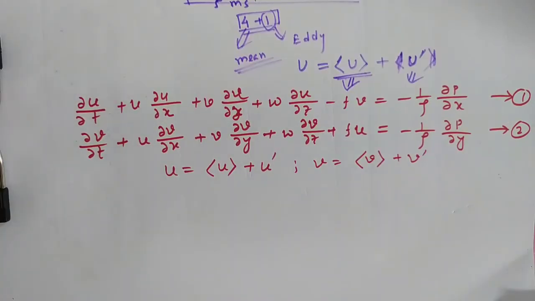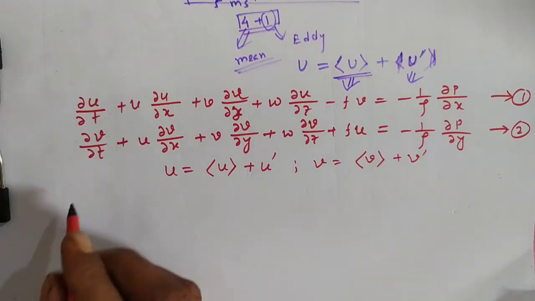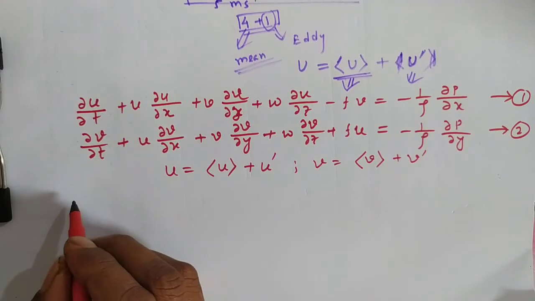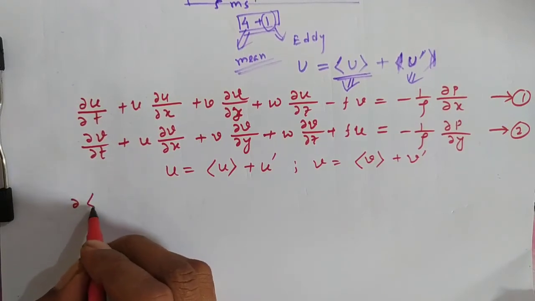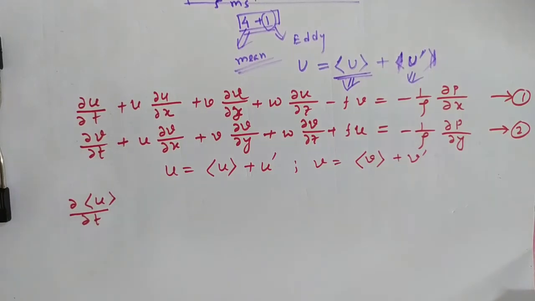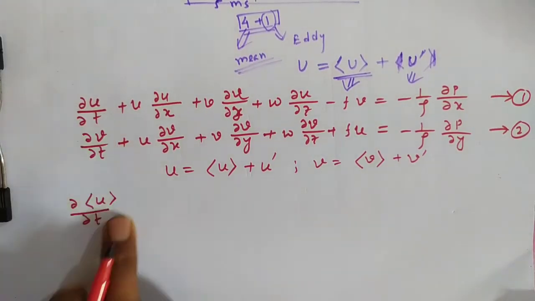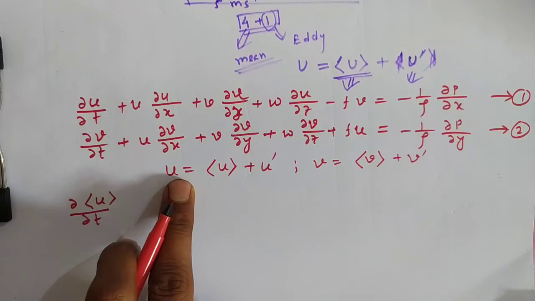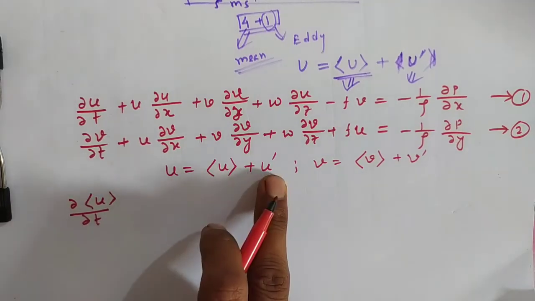Now if you put these values of u and v in terms of the mean and the fluctuation in equations 1 and 2, you get, from the term del u del t, the fluctuation term, we put u equals mean of u plus u prime.